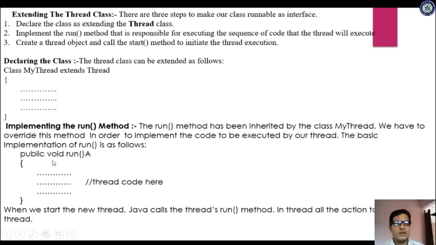Next, it consists of a body of code, and we will see it in a coming slide as an example. When we start a new thread, Java calls the thread's run method. In a thread, all the action takes place in run. Whenever you create a new thread, Java calls the run method. Through that run method, we run whatever action is specified, whatever task we are supposed to do.